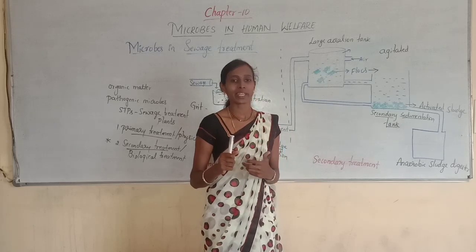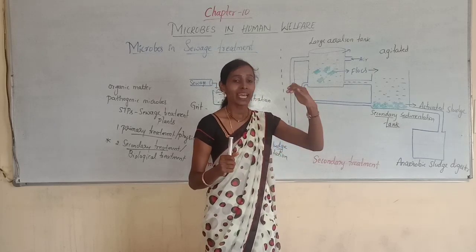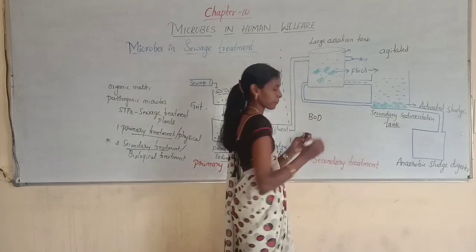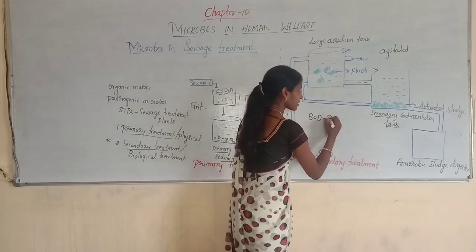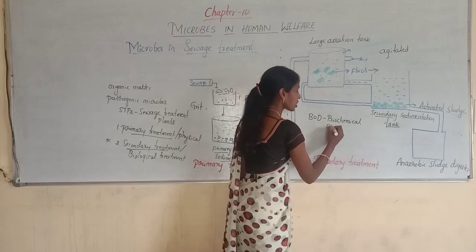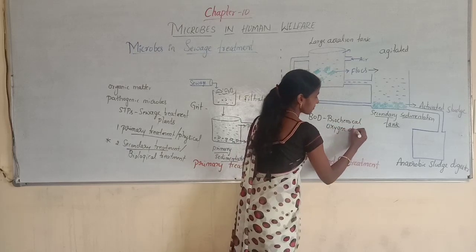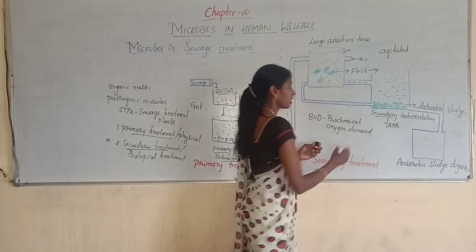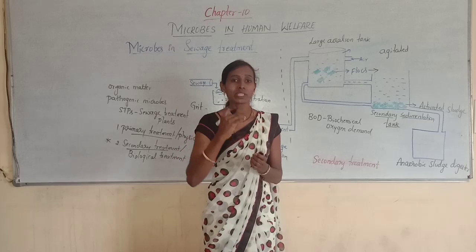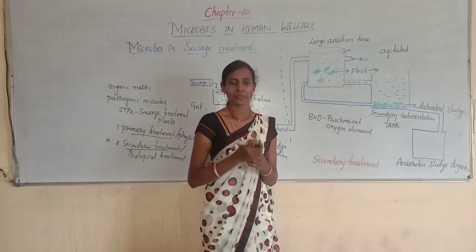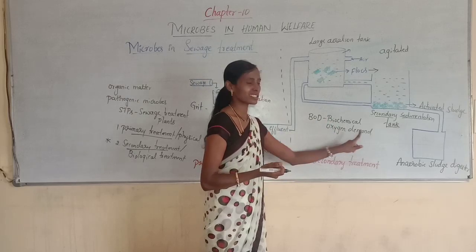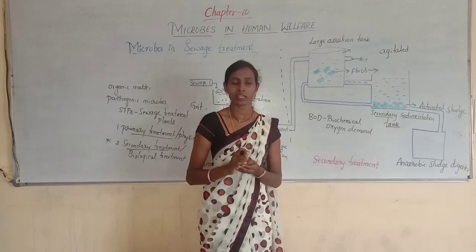As they consume organic matter, the organic matter will be reducing. So here we can say that the BOD will be reducing. BOD is nothing but biochemical oxygen demand, or we can also call it biological oxygen demand. As flocks consume organic matter, the BOD will be reducing significantly. As I said, BOD refers to biochemical oxygen demand or biological oxygen demand.